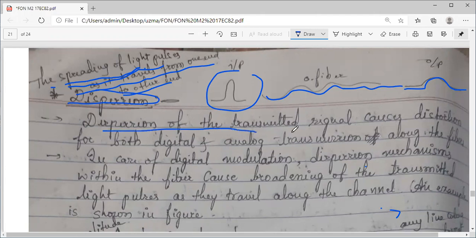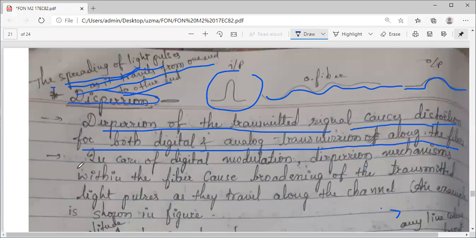So dispersion of the transmitted signal will cause a distortion. As I told you, from dispersion, distortion comes. It causes a distortion for both analog as well as digital transmission along the fiber. You have already studied some basics about analog communication, what modulation means, what the different coding techniques are, and digital modulation schemes. In both digital as well as analog transmission along the optical fiber, dispersion will cause a distortion of the signal.